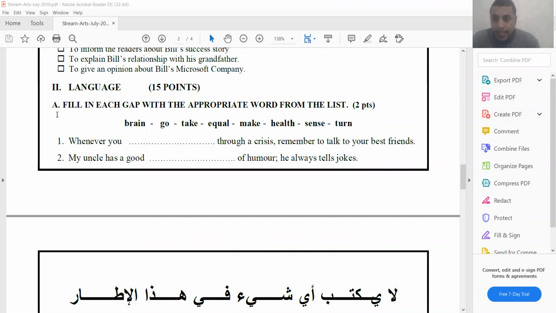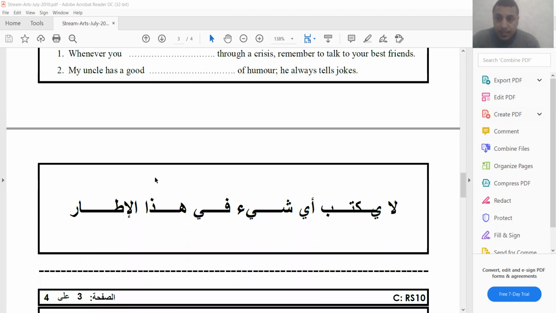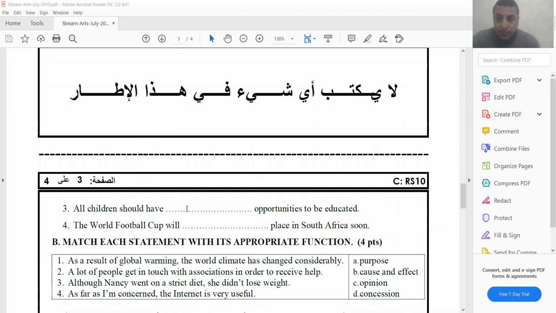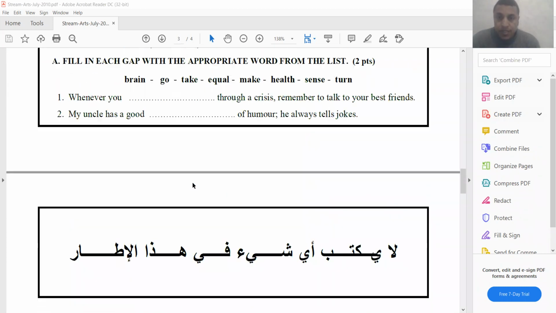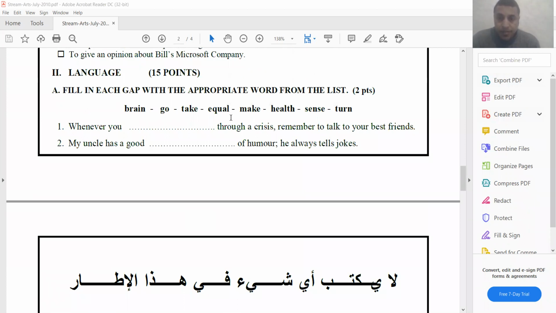So exercise A, fill in each gap with the appropriate word from the list. Brain, go, take, equal, make, help, sense, turn. So we need to fill in the gaps in these sentences, 4 sentences, using some of these words.